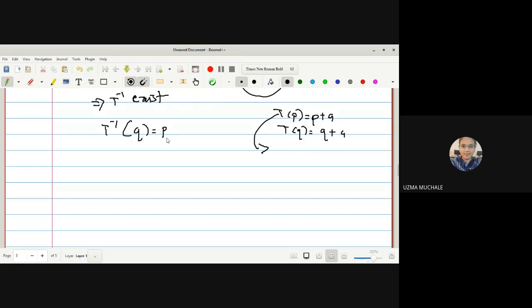We just have to find out what P is. Then only we can show that T inverse is a translation by minus A. Right?